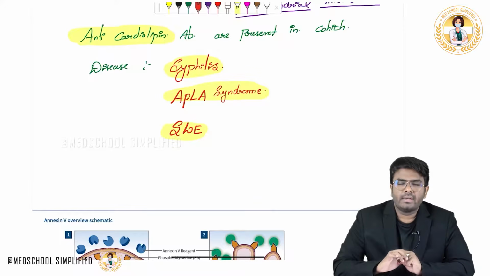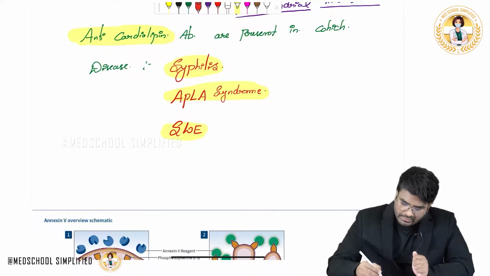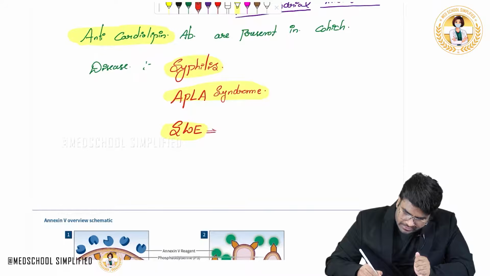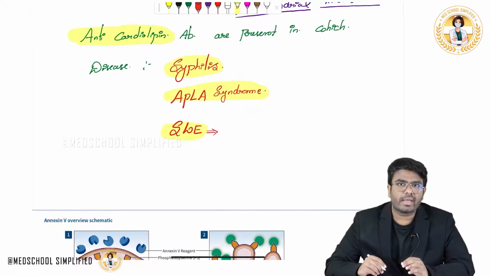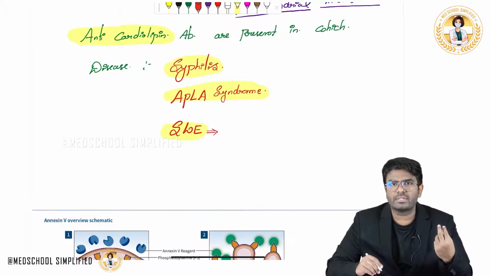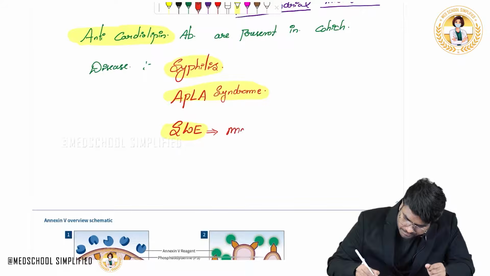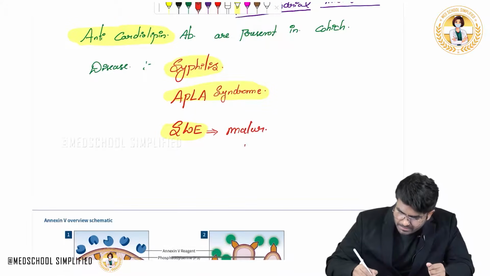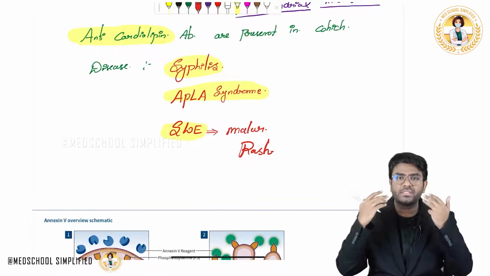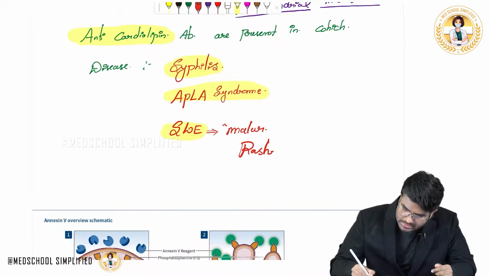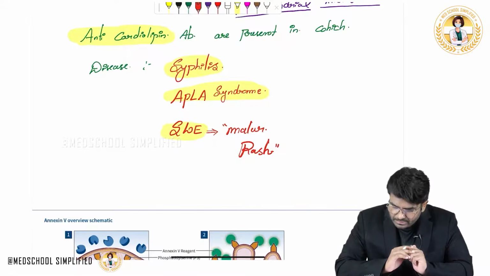Just trying to integrate. I hope you already studied that if there is a person who is suffering with SLE, what is the patient going to have? The one thing which always comes to mind when I talk about SLE, the patient is going to have which rash? It's a malar rash. So there will be a butterfly-shaped rash present on the malar region, the malar eminences.